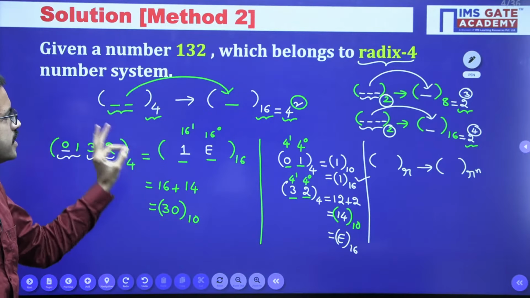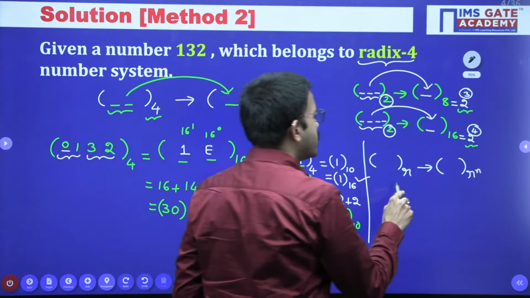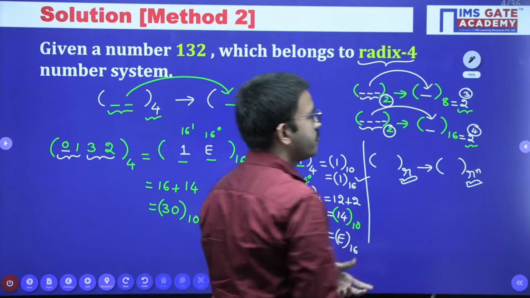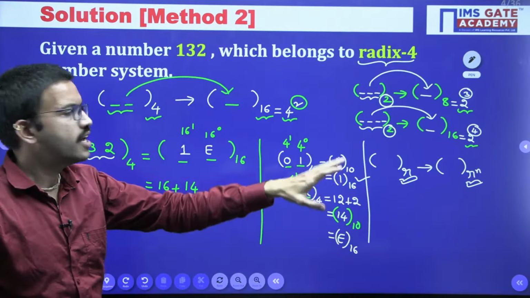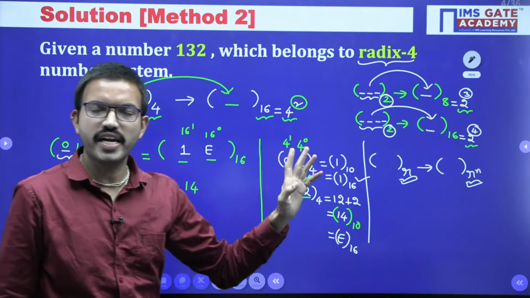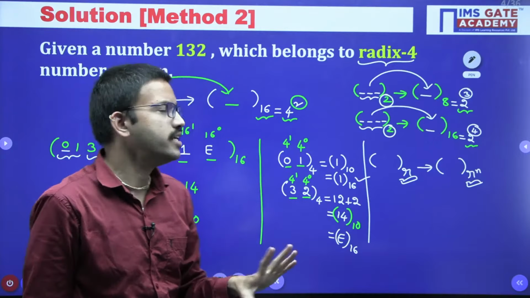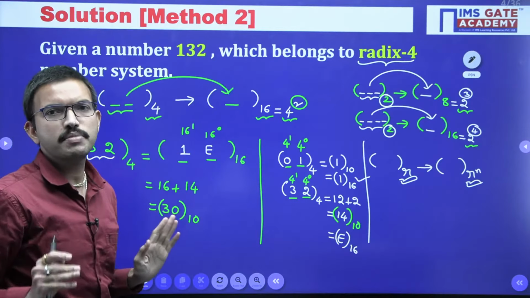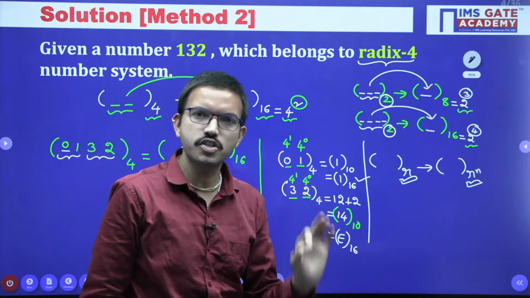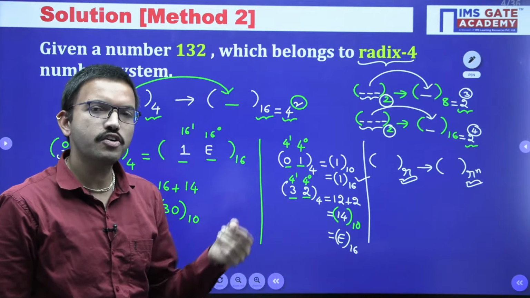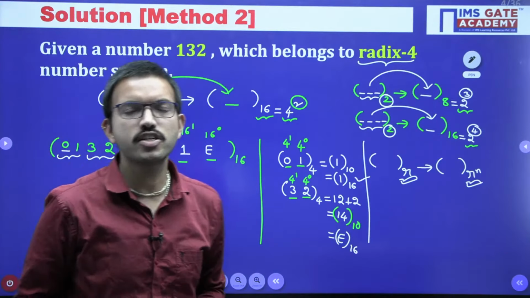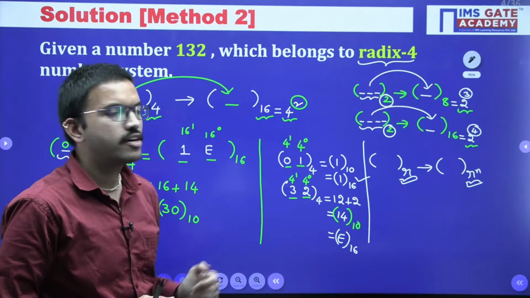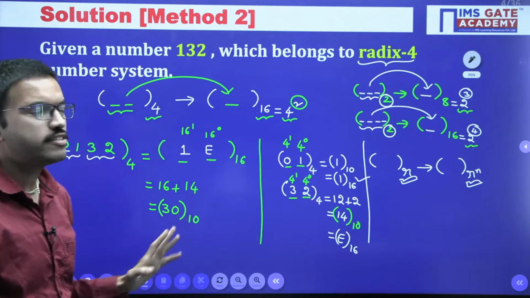I hope it is clear, and this particular procedure you can apply whenever you want to convert base R to base R power n, whenever you are getting exact powers. Whenever you are unable to get powers, then only one method remains: you can convert the given number, which may belong to any other number system, first into decimal, and that decimal number we have to convert into any other base according to the requirement. I hope it is clear for everyone.